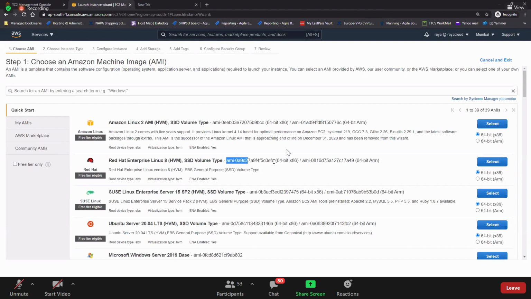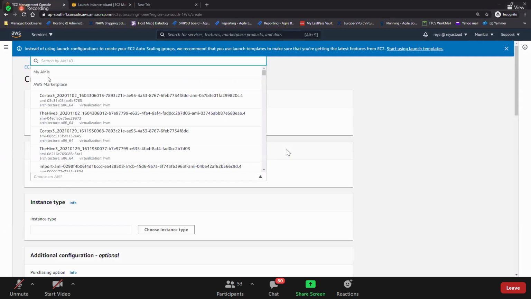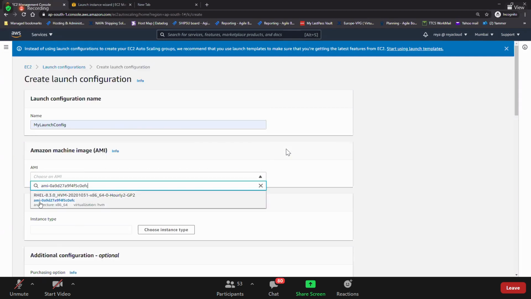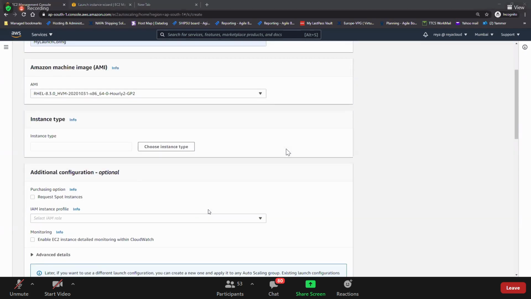This is the AMI ID. So here, let's search with this AMI ID, and we got RHEL. Okay, we have got RHEL, and choose instance type. What is the instance type we should select? T2 micro.